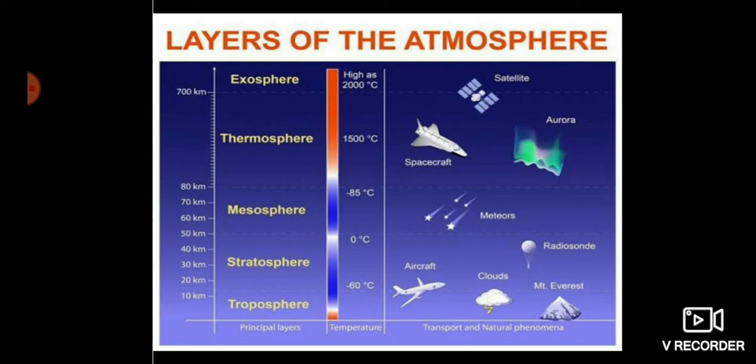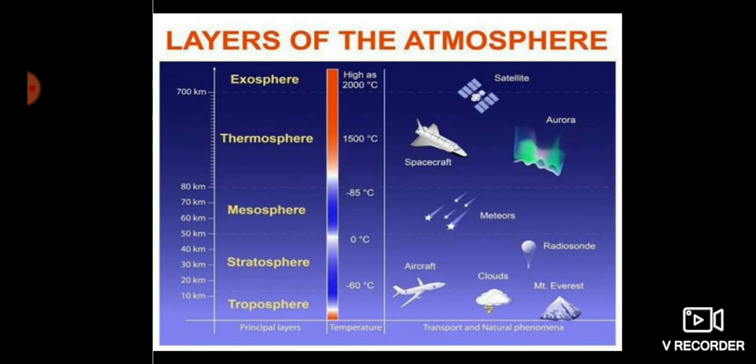And then radio waves you will find there. Radio sounds you will find there in the stratosphere. So basically in the troposphere and stratosphere you will find the highest peak of Mount Everest, the clouds, the aeroplanes and radio waves. Then from the stratosphere to the mesosphere, we will find all the meteors. Whatever meteors are falling from the sky reach up to the mesosphere, and after that they disappear.